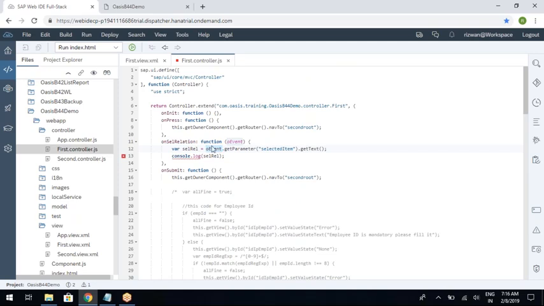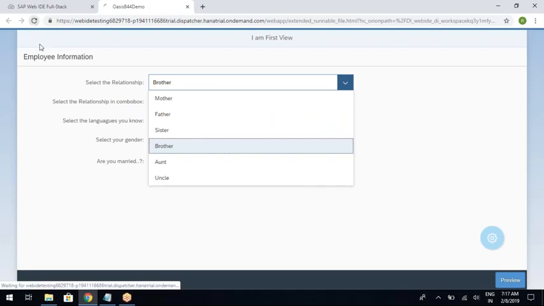It helps you to read whatever item you have selected by using oEvent.getParameter selected item. So this will return whatever item you have selected. Dot getText will return the text on the item. Okay, so I'm printing this in the console area. I will show you what a console area is. So let us refresh.